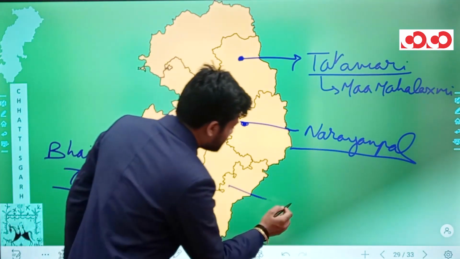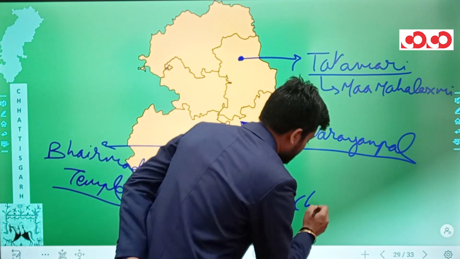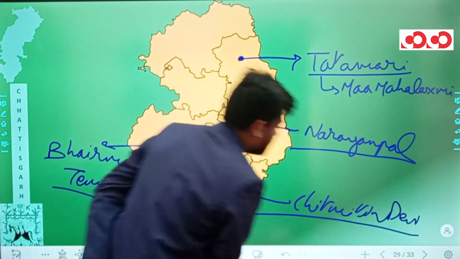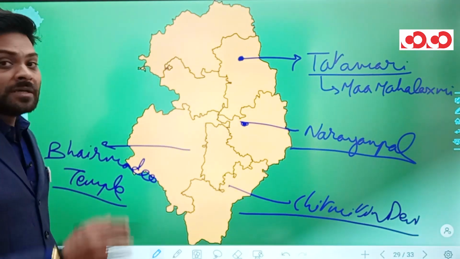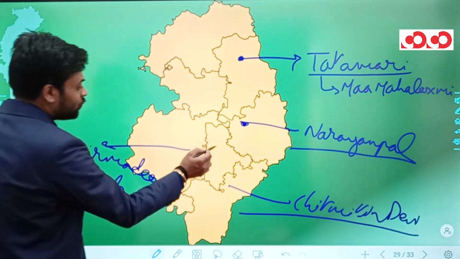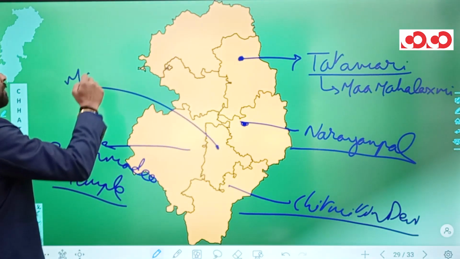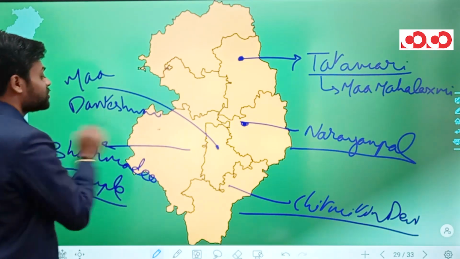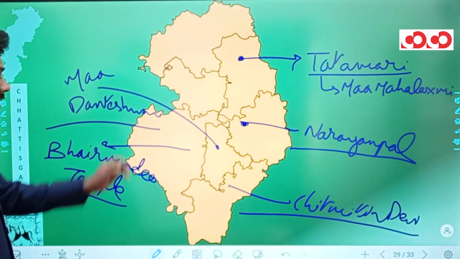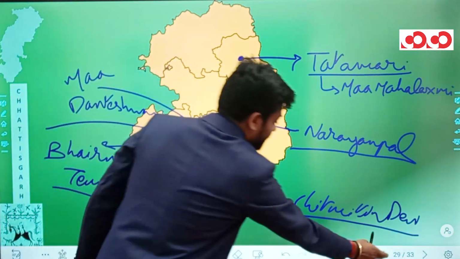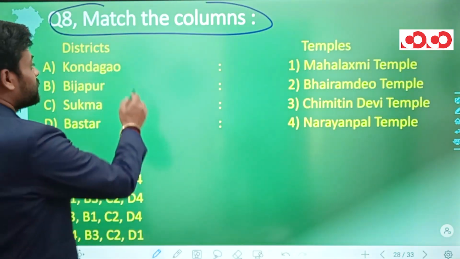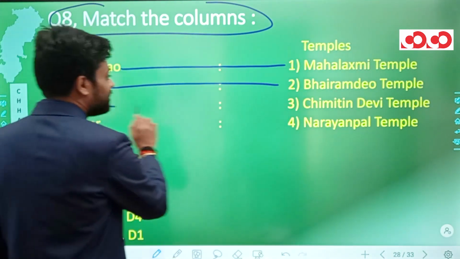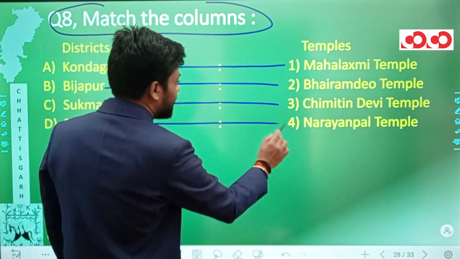And in the Keralapal village of this Sukma district, we have Chitmitten Devi temple. So these are some of the famous temples in the Bastar division. And not to forget Ma Danteshwari temple of this Dantewada city. So coming back to the question, we can actually map Kondagaon with Mahalakshmi temple, Bijapur with Bhairam Dev temple, Sukma with Chitmitten Devi temple, and Bastar with Narayanpal temple.